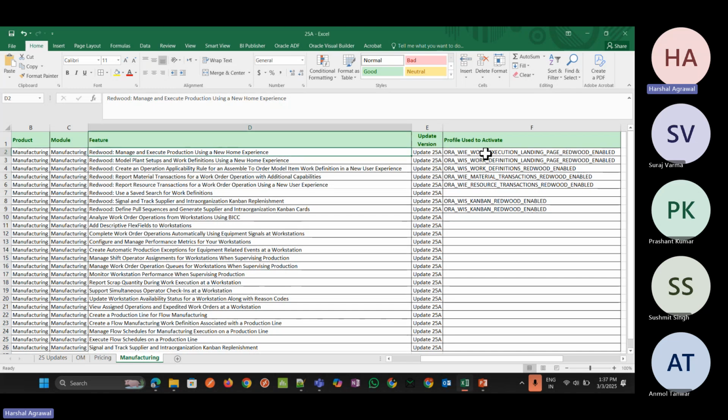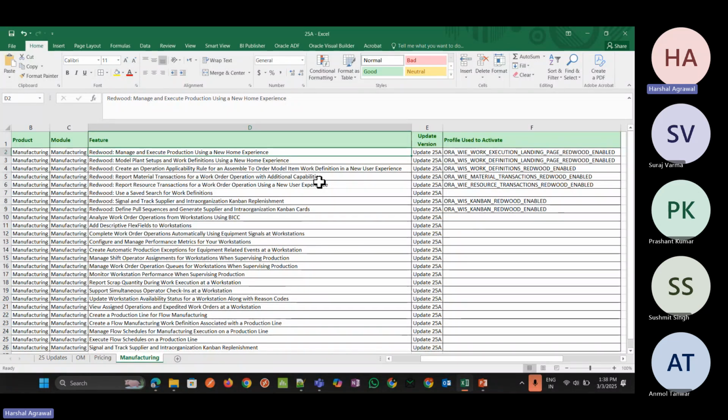For the features where a profile option needs to be activated, these are the profile option names. We can go to manage administrative profile options, search with this name, and then enable it. For demo purposes, I have just enabled all of these. Now let's see the different features which have been activated.